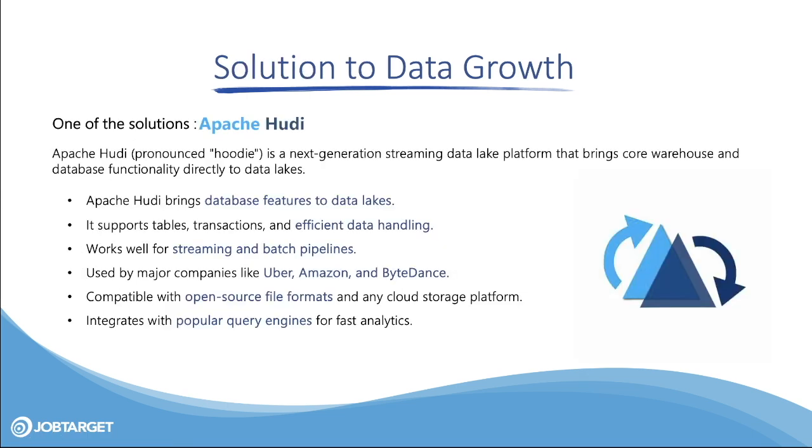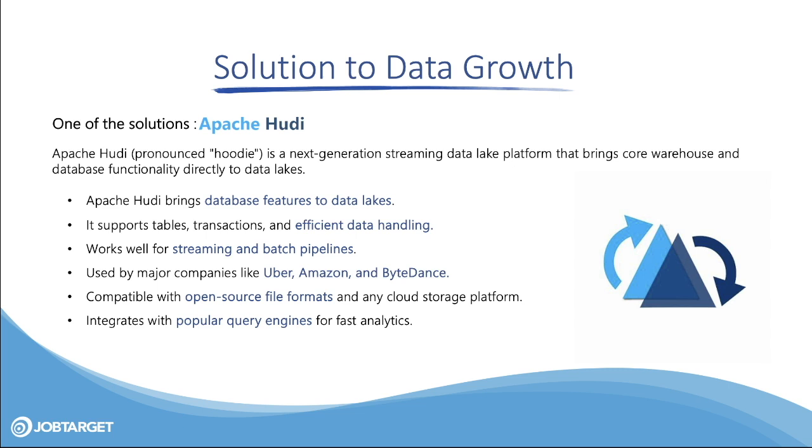So the solution to all the challenges that we mentioned before is Apache Hudi. As you know, Apache Hudi, pronounced as Hudi, is a next generation streaming data lake platform that brings core warehouse and database functionality directly to your data lakes. Apache Hudi brings database features to the data lake. It supports stable, transactional, and efficient data handling. Apache Hudi works very well for streaming and batch-oriented pipelines.